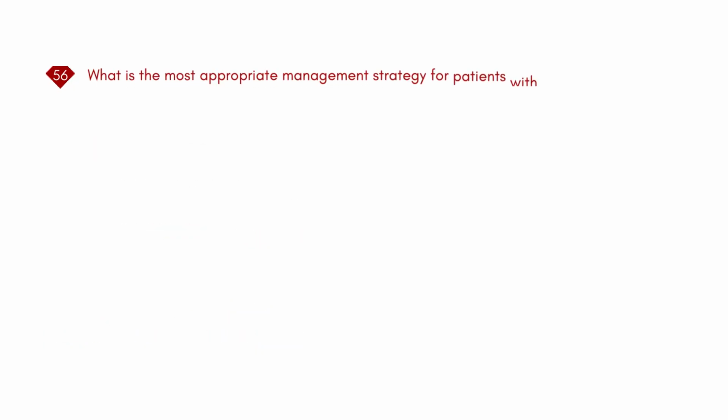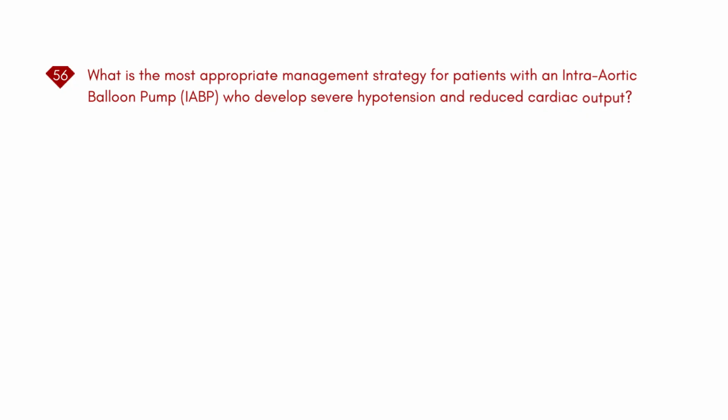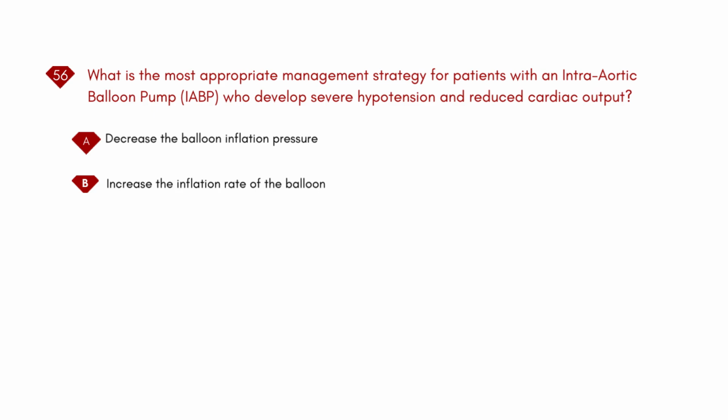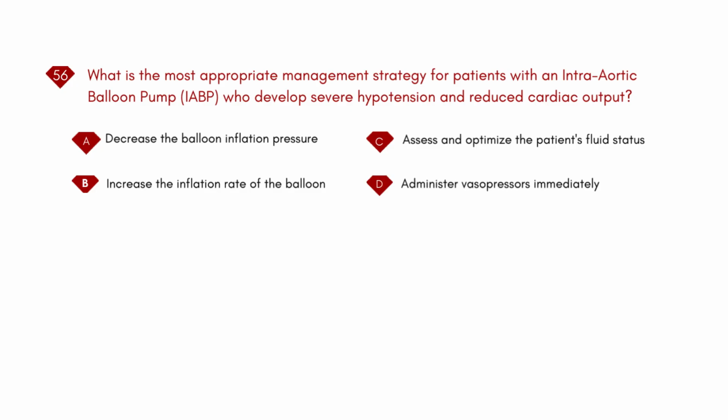What is the most appropriate management strategy for patients with an intra-aortic balloon pump, IABP, who develop severe hypotension and reduced cardiac output? A. Decrease the balloon inflation pressure. B. Increase the inflation rate of the balloon. C. Assess and optimize the patient's fluid status. D. Administer vasopressors immediately. Answer: C. Assess and optimize the patient's fluid status.